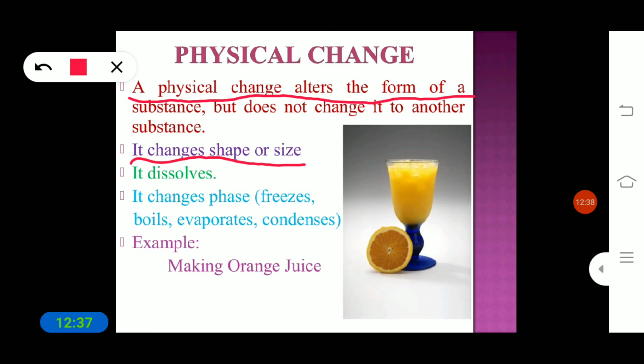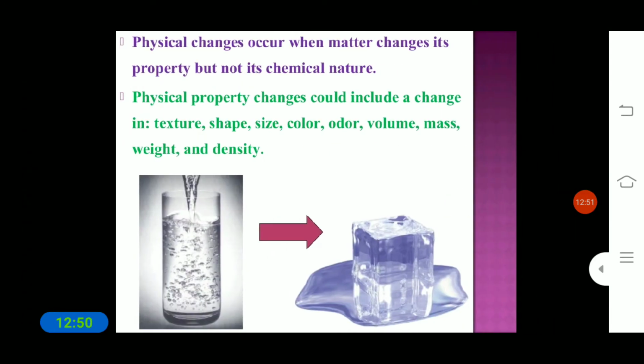Matter changes phases: it freezes, boils, evaporates, and condenses. For example, that is the making of orange juice. Okay, so this is about what? Physical change. Physical changes occur when matter changes its properties but not its chemical composition.